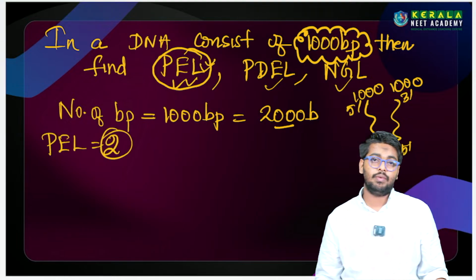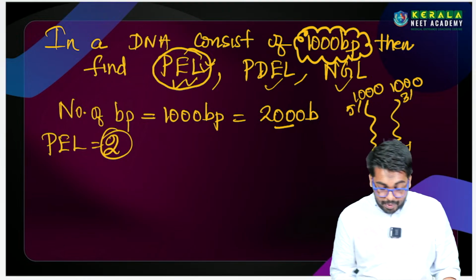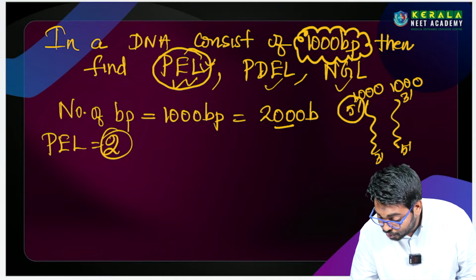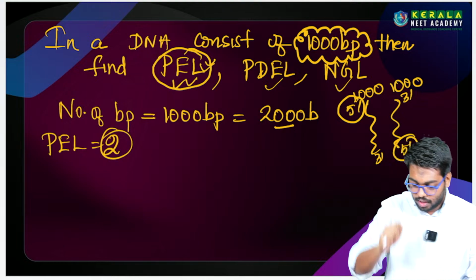It never changes, புரியுதா? இது எப்பவுமே மாறாது because only they have 2 5 dash ends, ரெண்டே 5 dash end தான் இருக்கு. So there is no change at all.